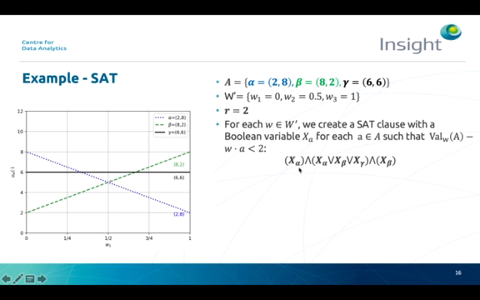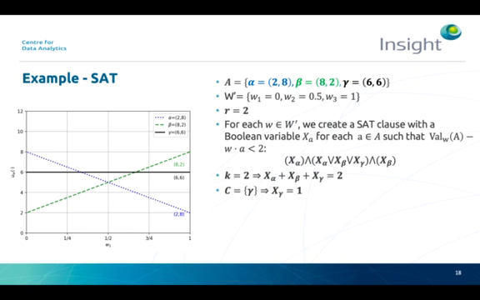Lastly, the clause corresponding to W3 equal to 1 is x beta, since the alternative beta is the only one with a regret lower than 2 in W3 equal to 1. Also, we add to the SAT problem the constraint x alpha plus x beta plus x gamma equals 2, which is used to find a subset of cardinality 2.